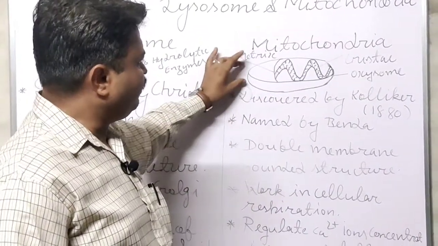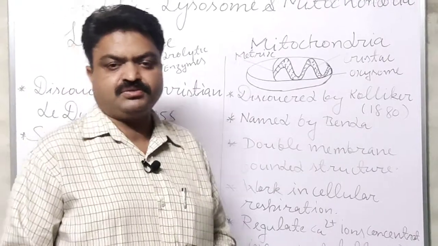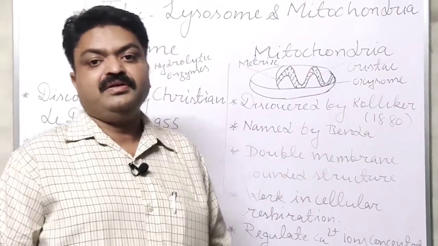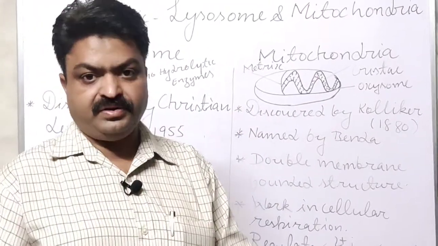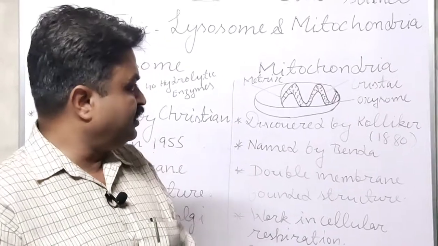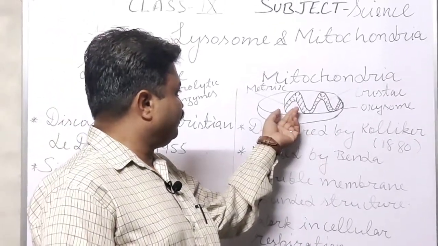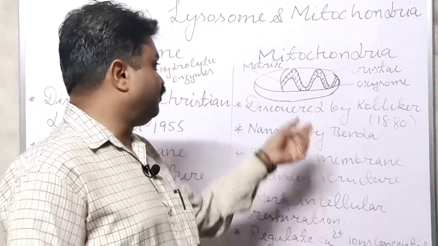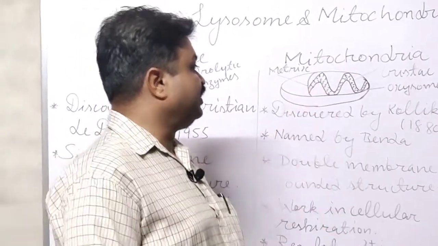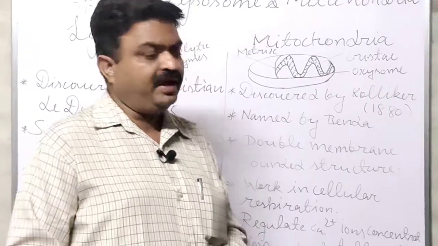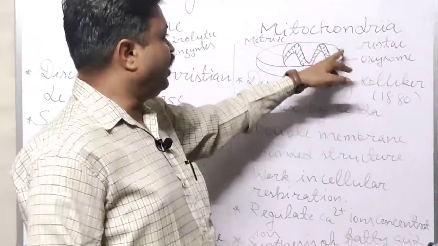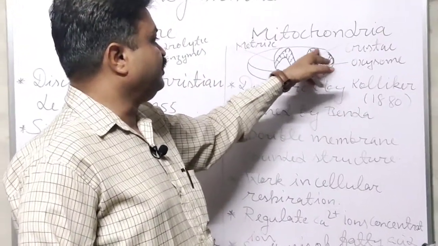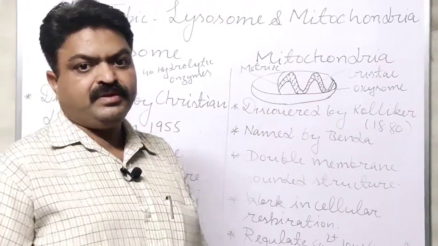It is a double membrane bounded structure, student. Means it has two membranes around it. With this, folded structures, means finger-like structures, are found inside the mitochondria, and those finger-like structures are known as cristae.